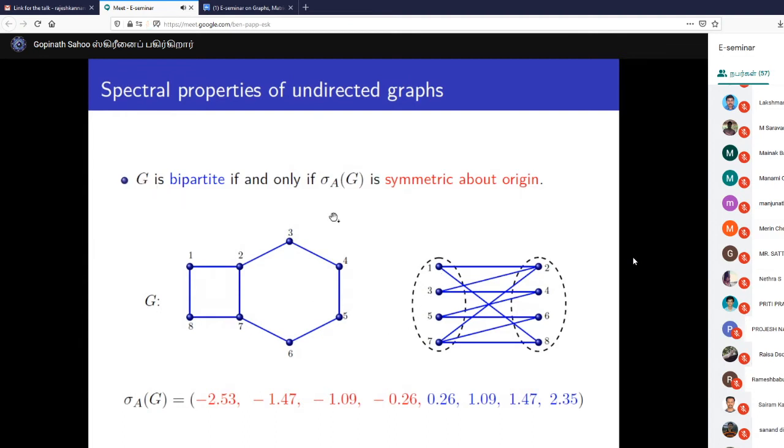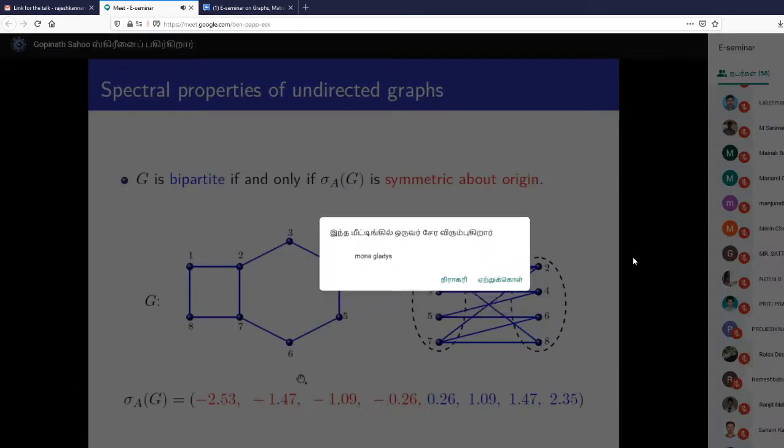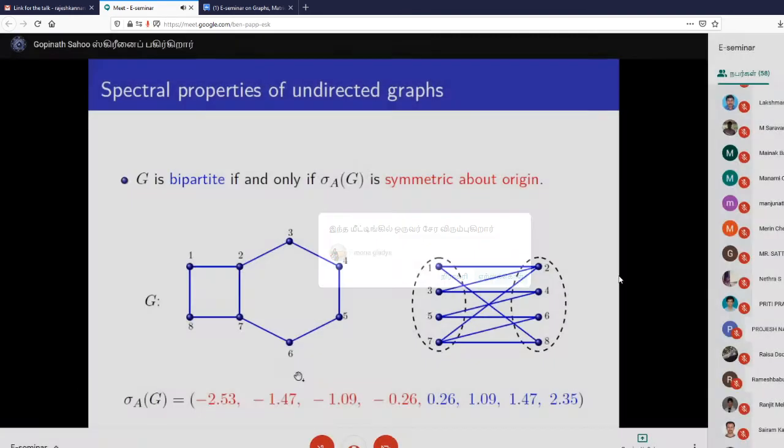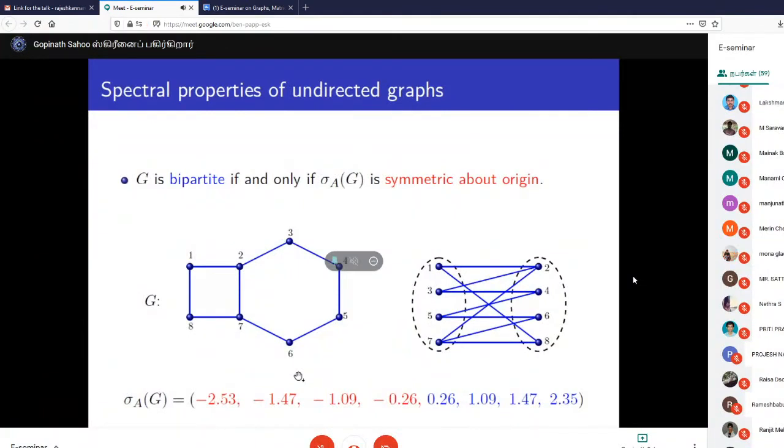So the condition here tells us whether a graph is bipartite or not. We can observe it by checking whether the spectrum is symmetric about origin. So it's nice. We find out the spectrum, and by checking whether it is symmetric about origin, we can tell whether the graph is bipartite or not.